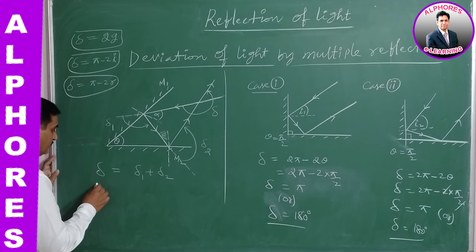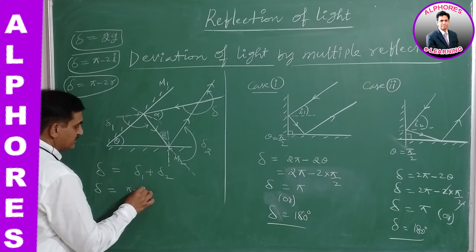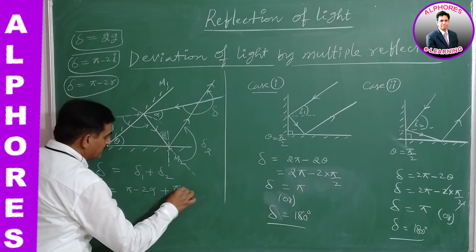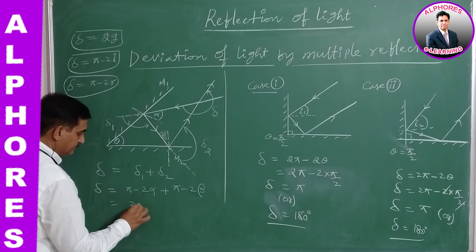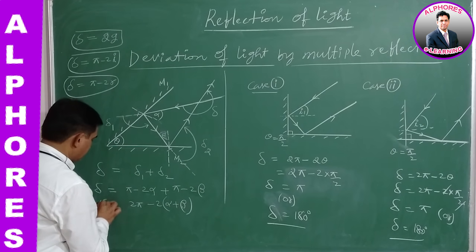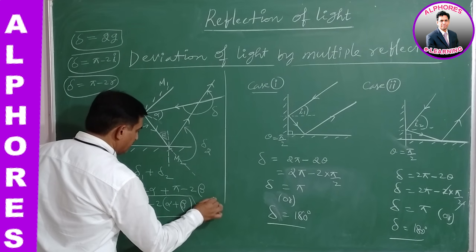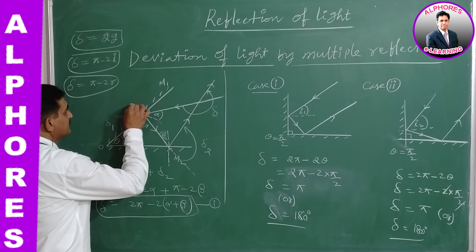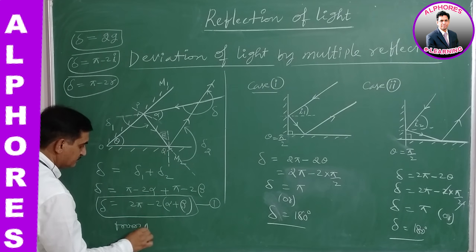Delta is equal to delta 1, which is pi minus 2 alpha, where alpha is the angle of incidence, plus pi minus 2 beta. Now pi plus pi is 2 pi, and here minus 2 into alpha plus beta. So this is the total deviation suffered by the light. Equation 1. And from this triangle, this is O, this is P, and this is Q. From triangle OPQ,